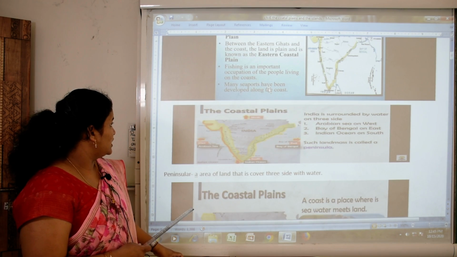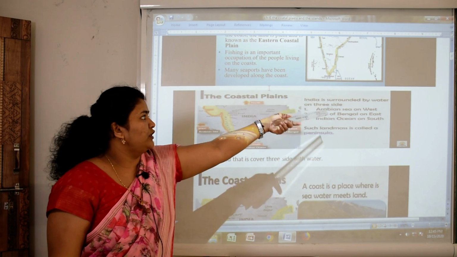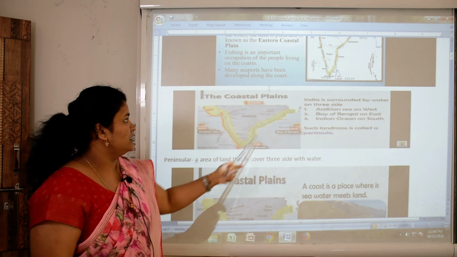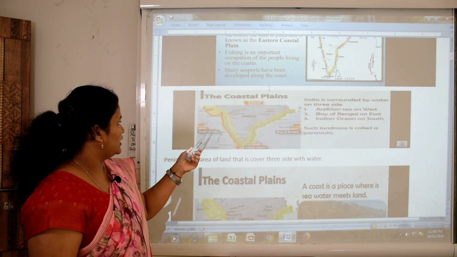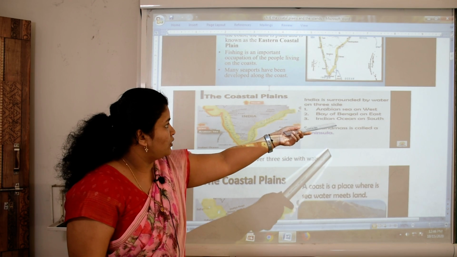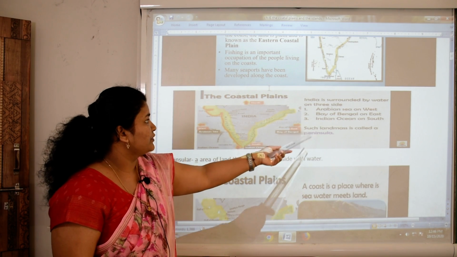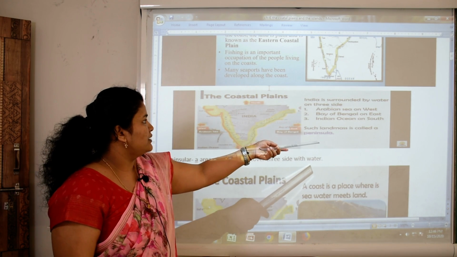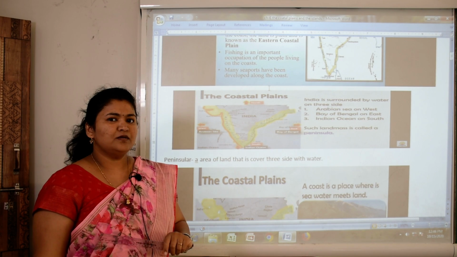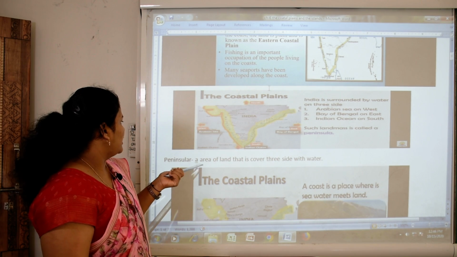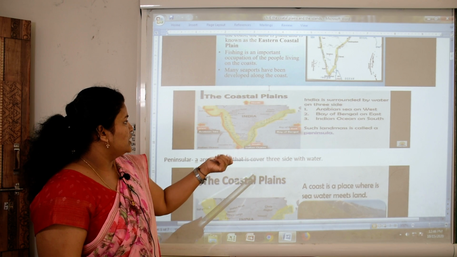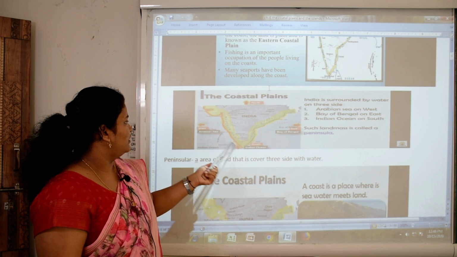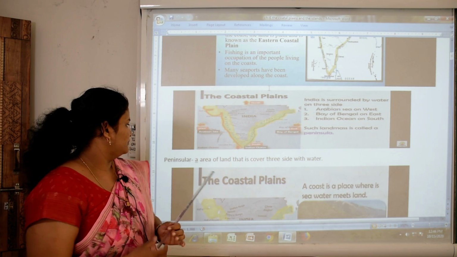Introduction is finished now. India is surrounded by water on three sides. First, Arabian Sea on the west, Bay of Bengal on the east, Indian Ocean on the south. Such a landmark is called a peninsula. What is the meaning of peninsula? A peninsula is an area of land that is covered on three sides with water.